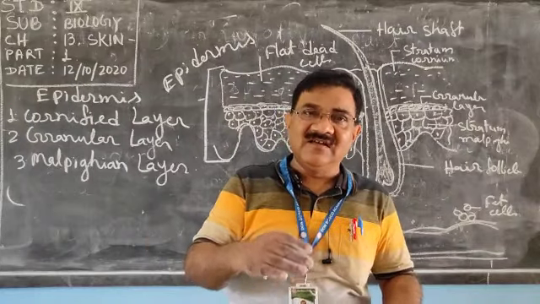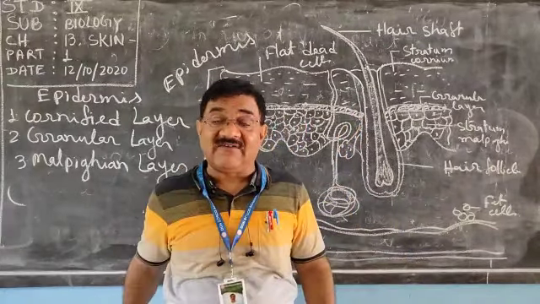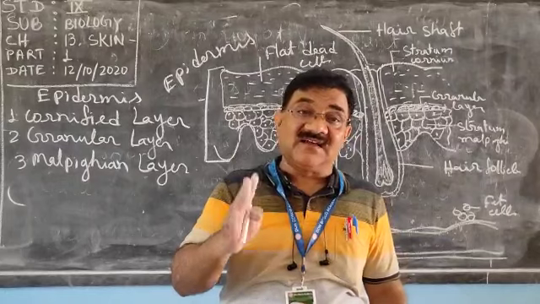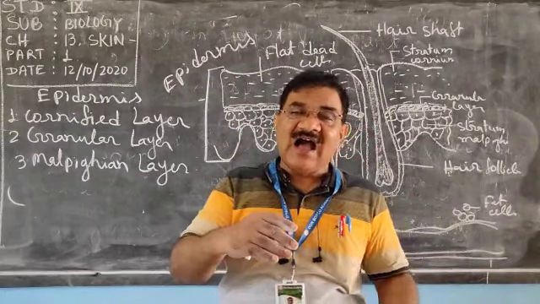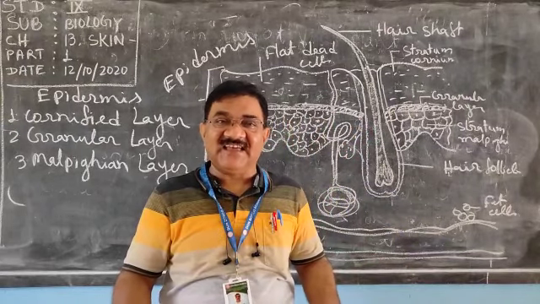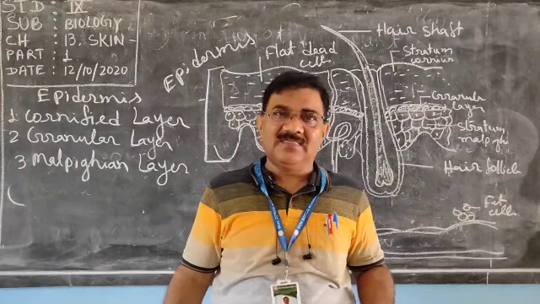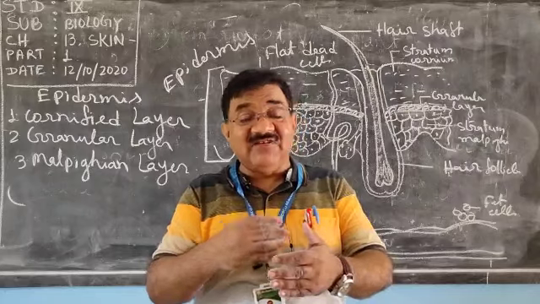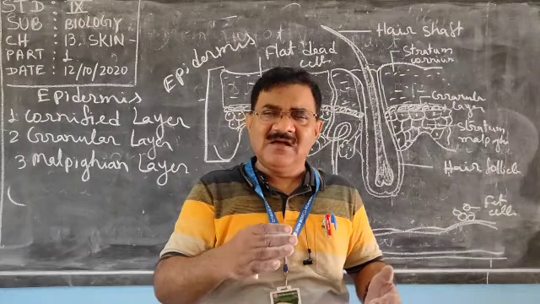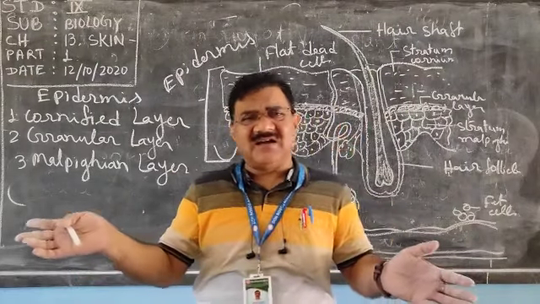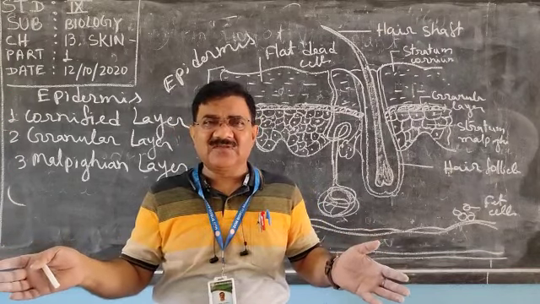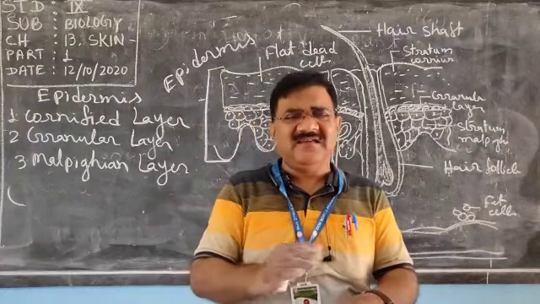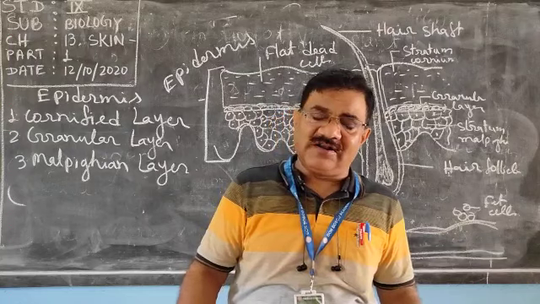Melanin also protects the skin from the ultraviolet radiation of the sun. If our skin is exposed to sunlight, more melanin will be formed and our skin will become tanned. But when we come to the shady region, away from the sunlight, the skin will become fair again.